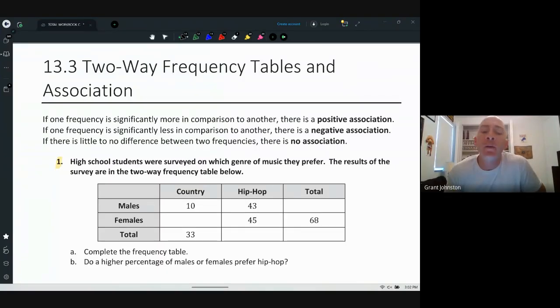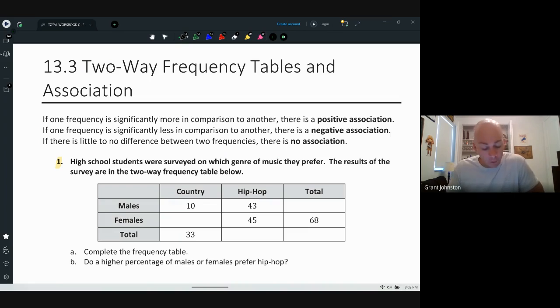Two-way frequency tables and association. So the last lesson we were talking about two-way frequency tables and finding relative frequencies and interpreting those tables. Now we're going to add in this idea of association because we're going to make some conclusions based on the data that we see in the two-way frequency table.